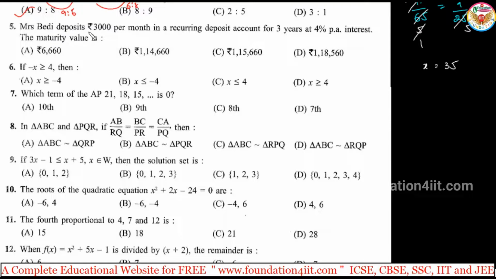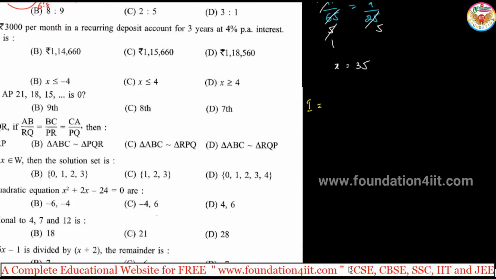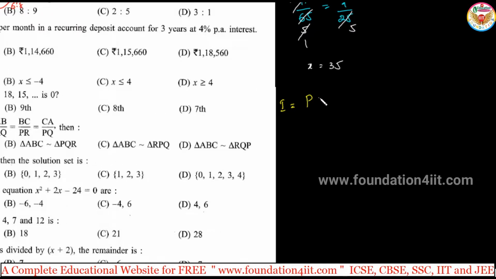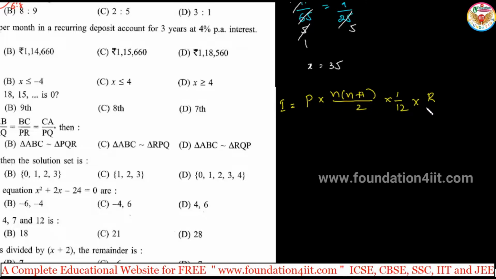Bailey deposits 3,000 per month in a recurring deposit account for 3 years at 4% per annum as interest. Find the maturity value. Before that, we need to find the interest. If you know the formula, I is equal to, let me write here, P into n plus 1 by 2 into 1 by 12 into R by 100. This is to find out the interest. We'll find out the interest first.